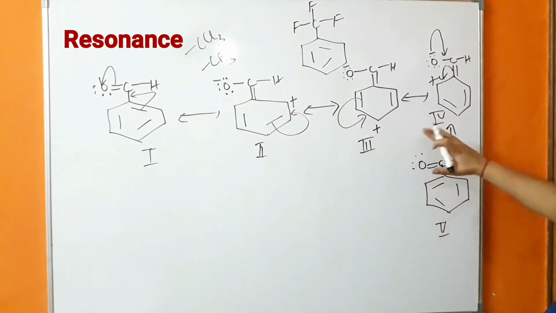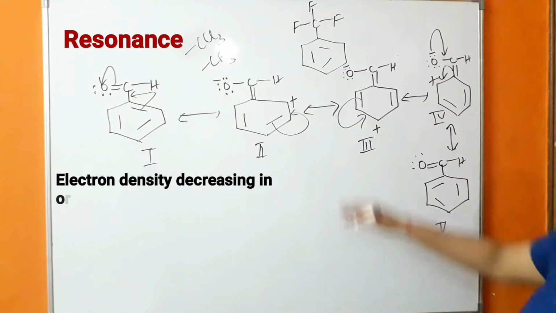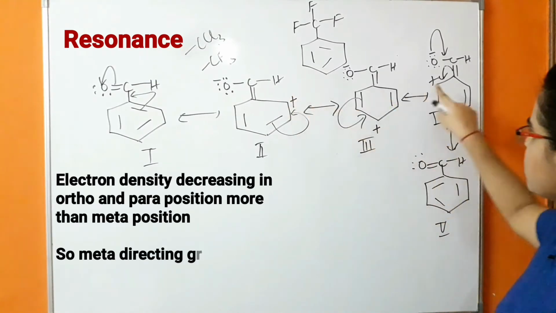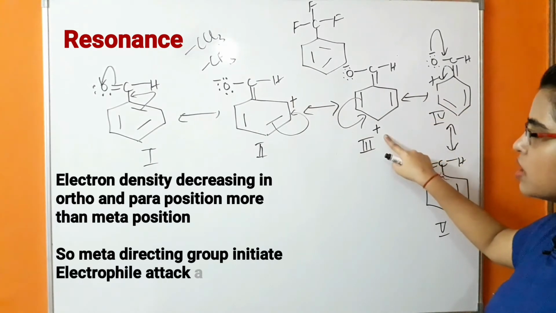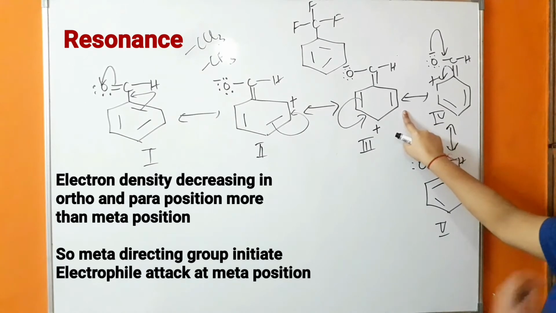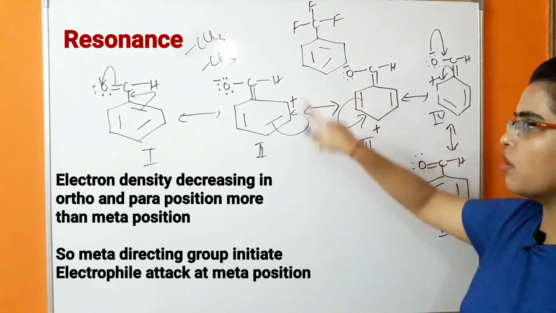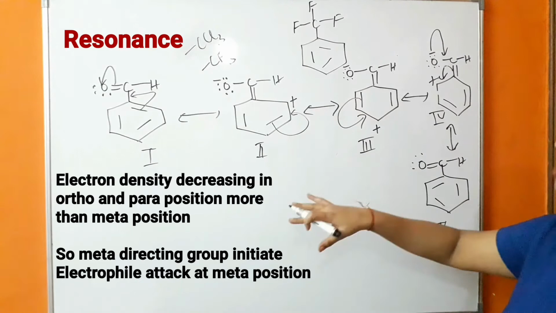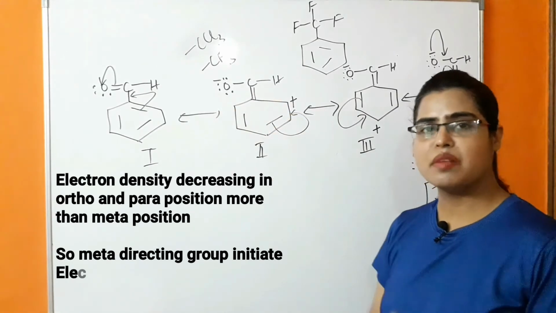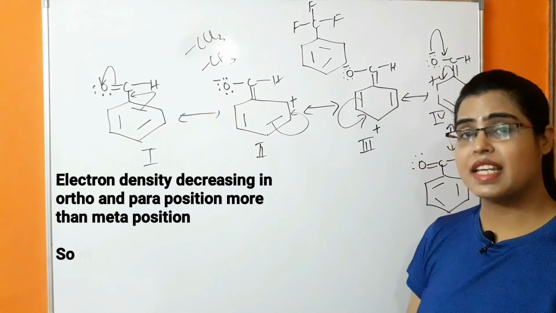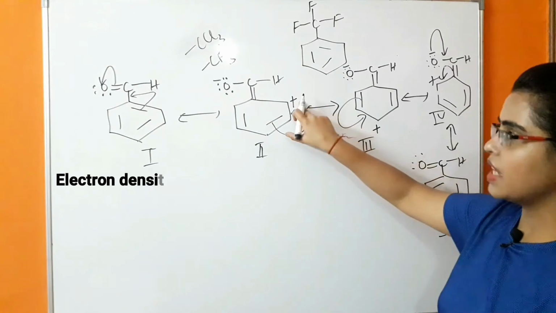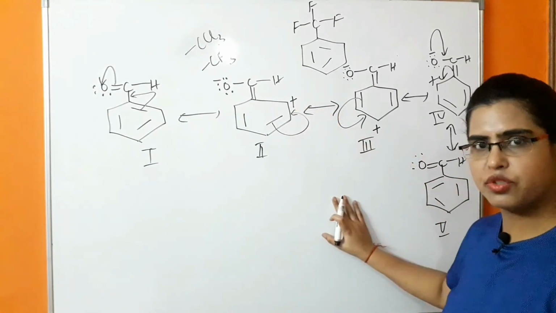As you can observe in these canonical structures, there is a decrease in electron density mainly on ortho and para positions, whereas in meta position the electron density is less decreased in comparison to ortho and para. So because of that, these groups are meta-directing groups, because in meta position the electron density is not that much decreased as in the case of ortho and para position.